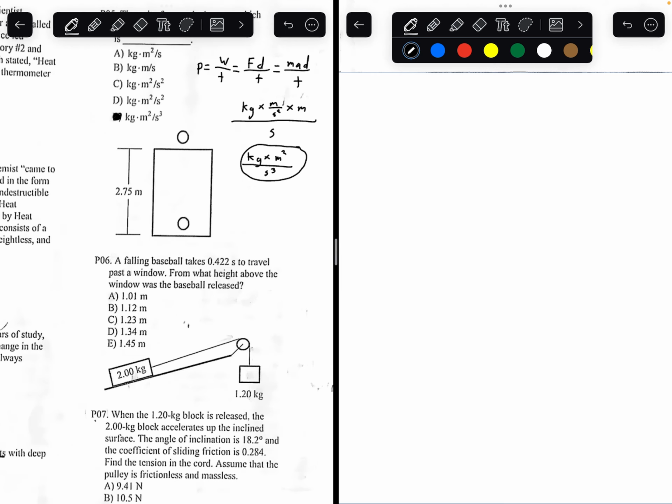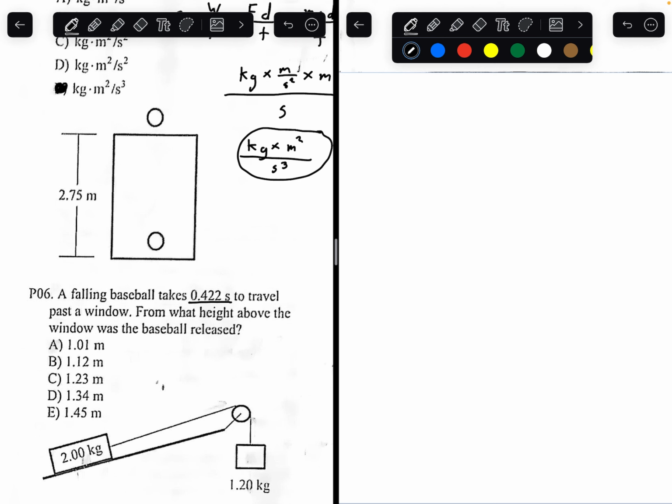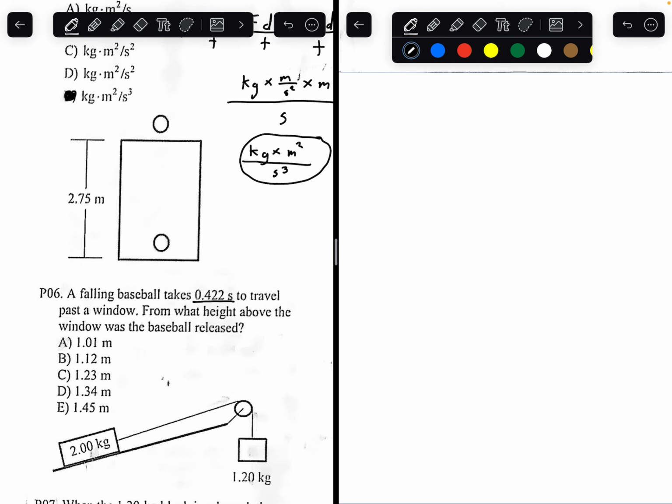Number 6. A falling ball takes 0.422 seconds to travel past a window. From what height above the window was the baseball released? So we're trying to find the height above the window. We know this ball initially had an initial velocity of 0. So we can draw the initial velocity in blue and the acceleration in red. Since it had no initial velocity, it only has an acceleration that is equal to gravity, and we know that is equal to 9.8 meters per second squared.